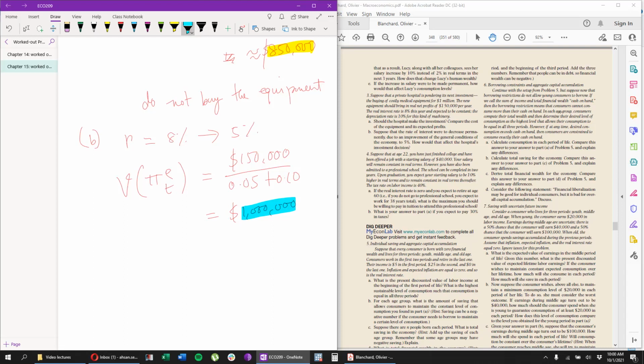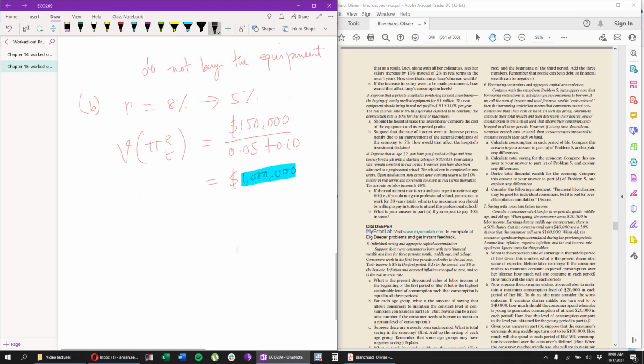But at least this will see a rise in their business. Maybe they'll be able to treat more clients. Maybe they'll be able to diagnose different diseases and sicknesses and all that. And so as a result, even though there is no profit, they should buy the equipment. It really depends on how you want to interpret the scenario, and both answers are correct.